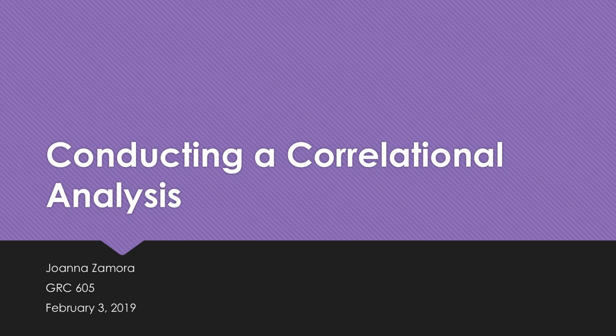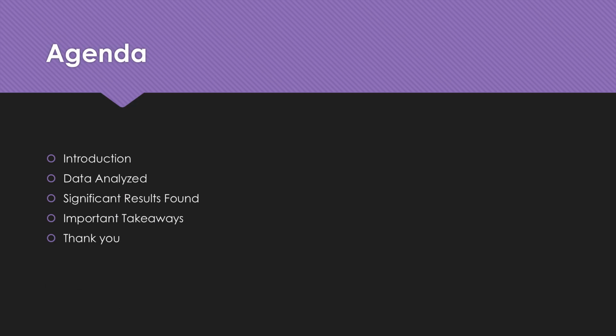This presentation will be on conducting a correlational analysis for California Intercontinental University Class GRC 605, and today is February 3rd, 2019. Today's agenda will include an introduction, data analyzed, significant results, important takeaways, and we will end with questions.